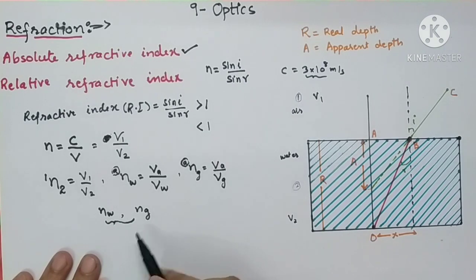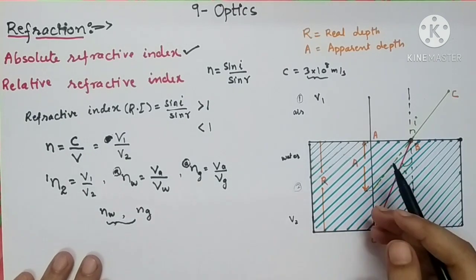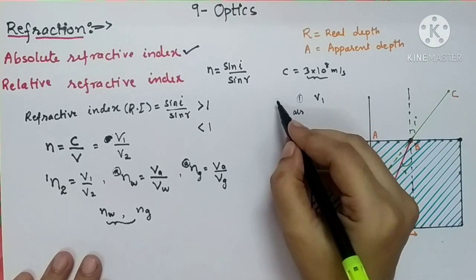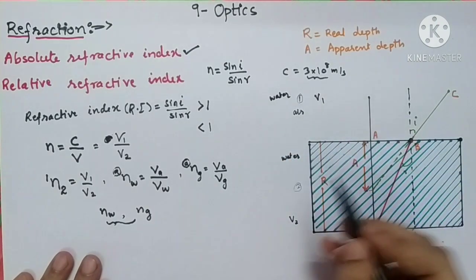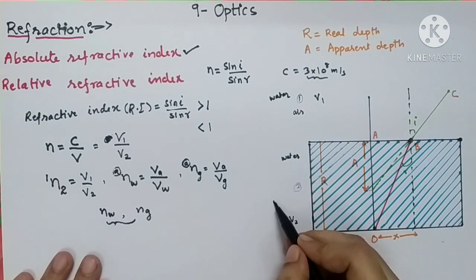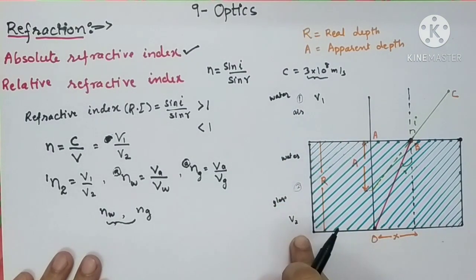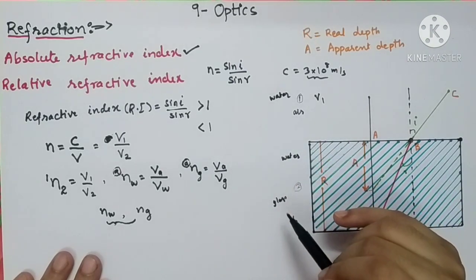This type of refractive index will be called the absolute refractive index. Similarly, let's take an example. Suppose your first medium is not air, it is water, and the second medium is not water, it is glass. First medium is water and the second medium is glass, and you are doing optical measurement of incident angle and refraction angle in water as well as in glass.